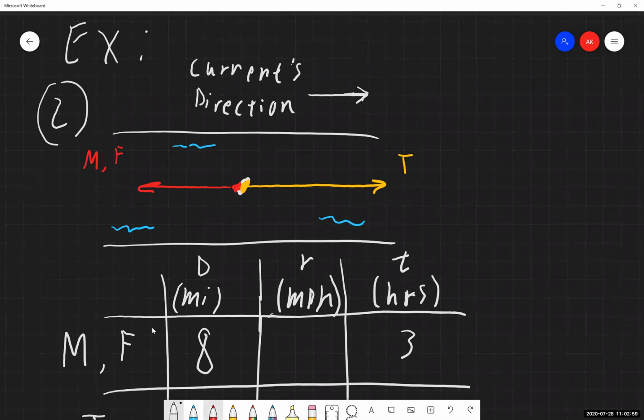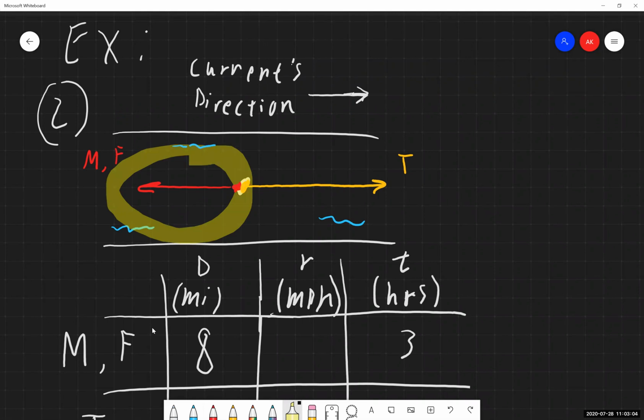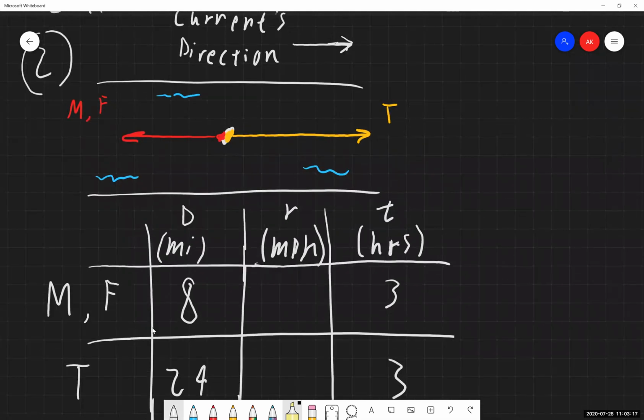If we look at the one on the left, the instance where Michael and Franklin are going up the river, it stands to reason that if they are going up the river, they are going against the current speed. So whatever their top speed is, it's going to be reduced by the speed of the river's current. So I'm going to let R represent the rate of the boat, and their overall speed is being reduced by the speed of the current because they're going against it.